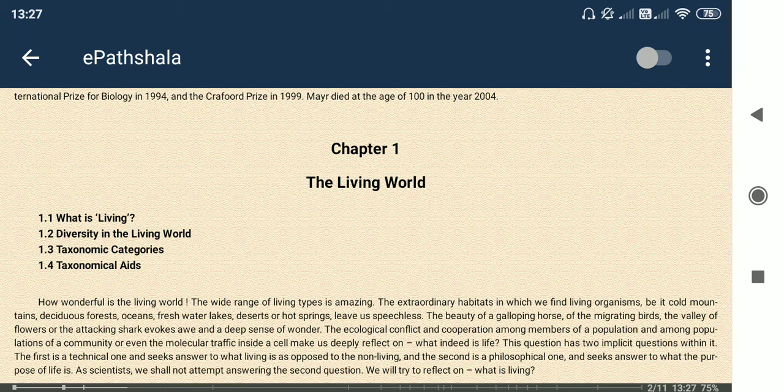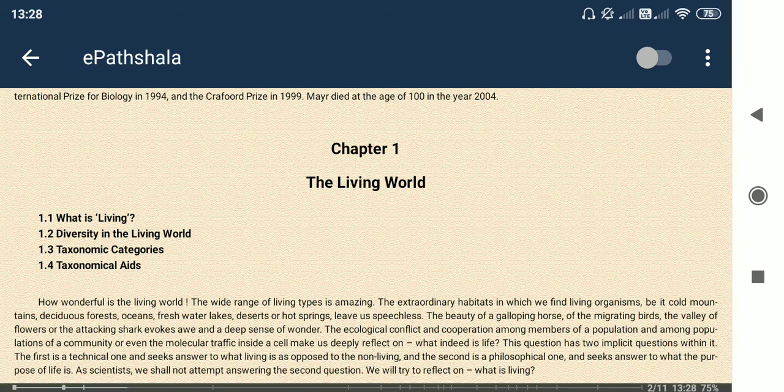So this class is on the living world. Whatever we see around us, and we also belong to the living, right? So we need to define what is living. Then we can see diversity in the living world, meaning many types of animals, many types of plants, many types of organisms on a larger scale. So many types of organisms are there, right?